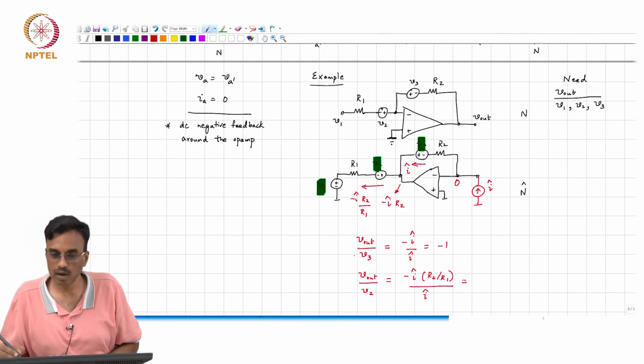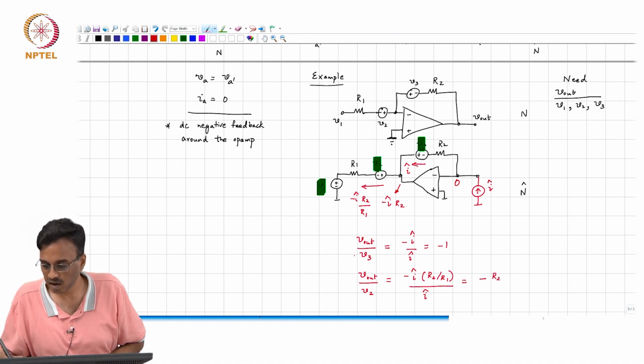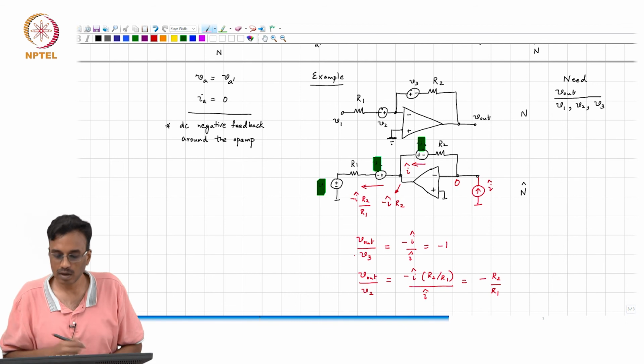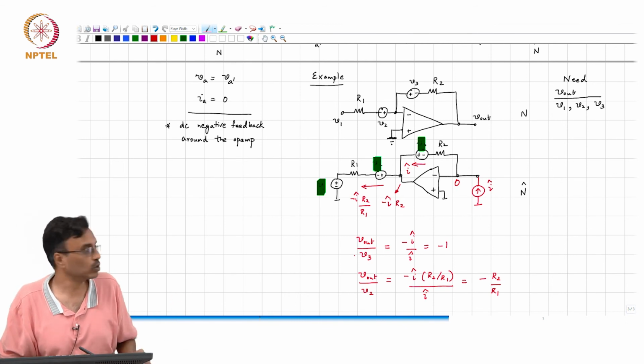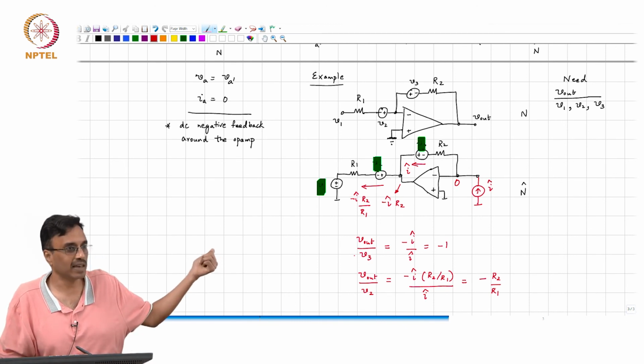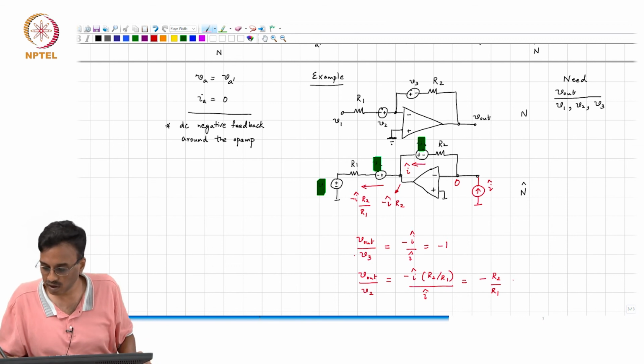This must be minus R2 by R1, and it is evident that the current flowing through V2 and the current flowing through V1 are the same, and therefore, this must also be equal to V out by V1.